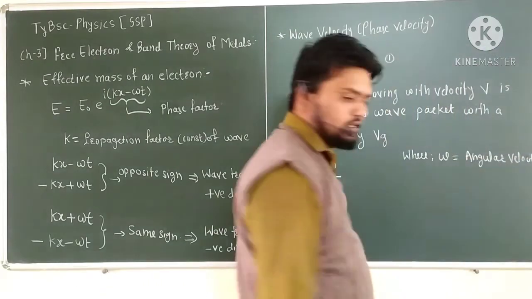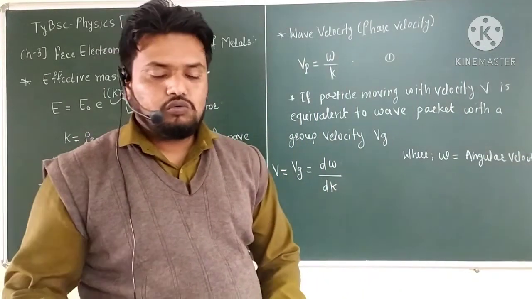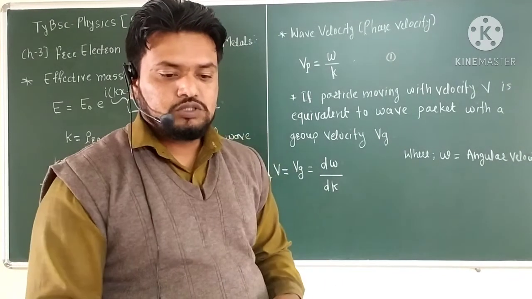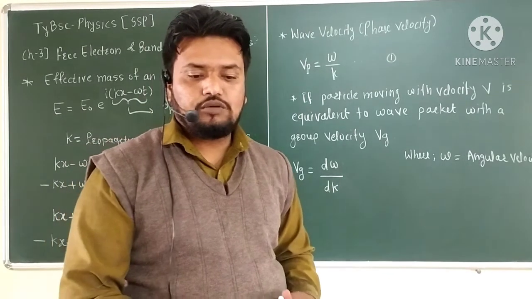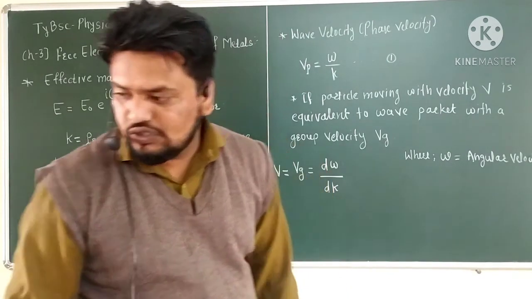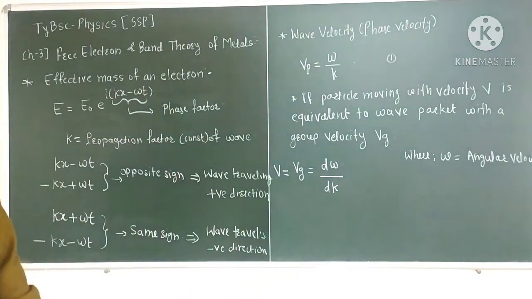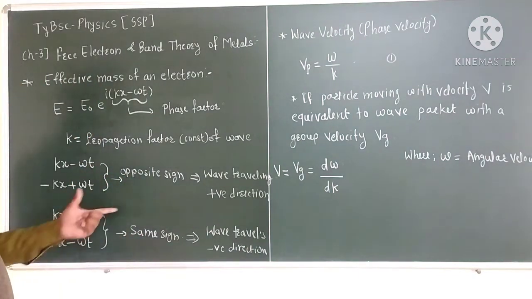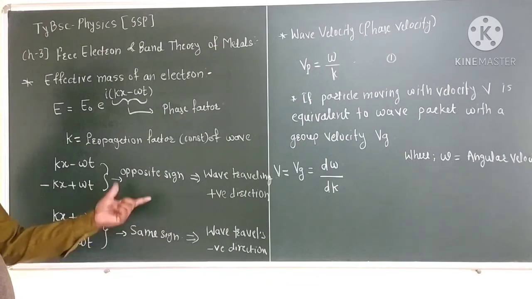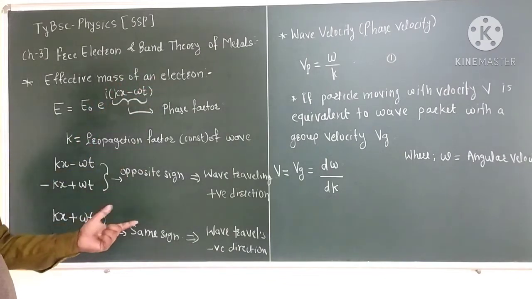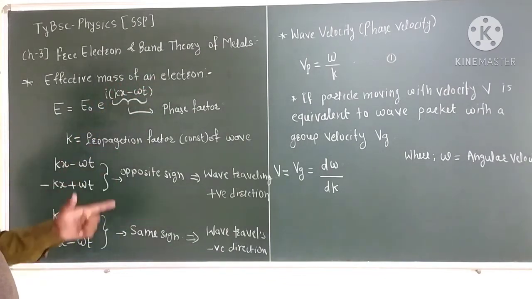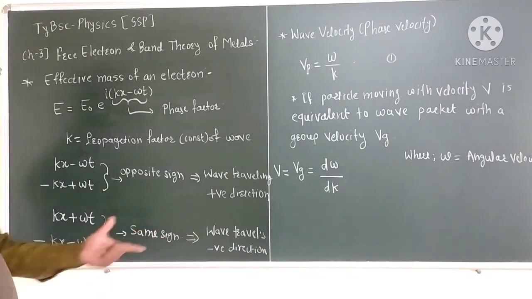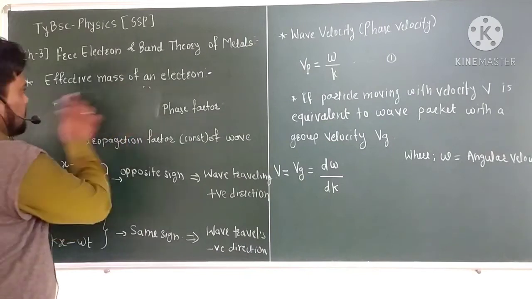Now we want to see the energy of the moving particle. To summarize again, if the phase factor has opposite signs, the wave travels in the positive direction, and if the signs are the same, the wave travels in the negative direction.